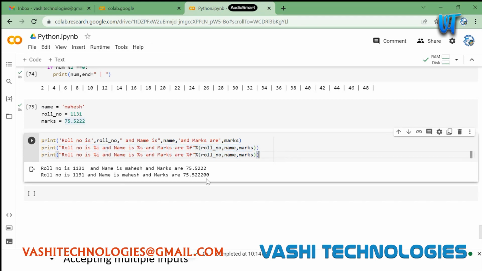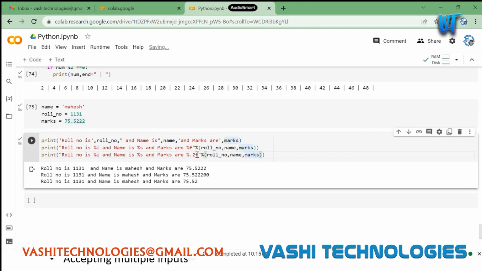We can format it. Now, if you see here, we have 75.52220. This is a bit ugly. We don't need that precision. Let's say I wanted to have only two decimal places, precision two. What I can do is percentile 0.2f. So I am telling the formatter here to print only two decimal places from the floating point number.